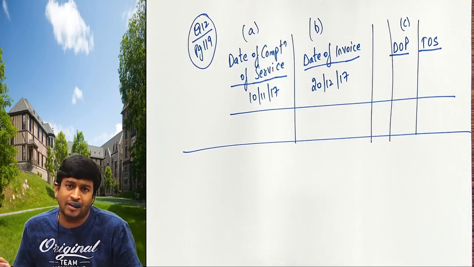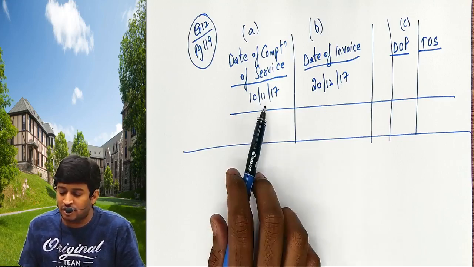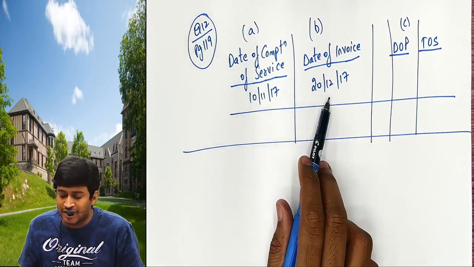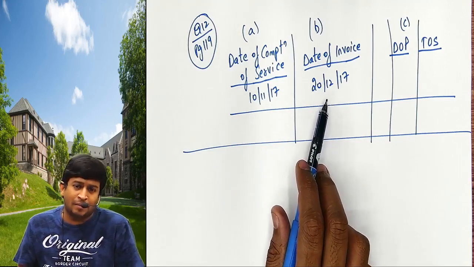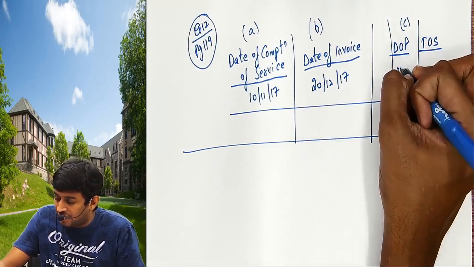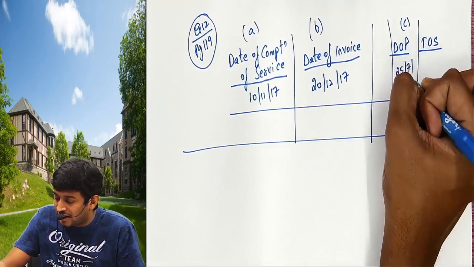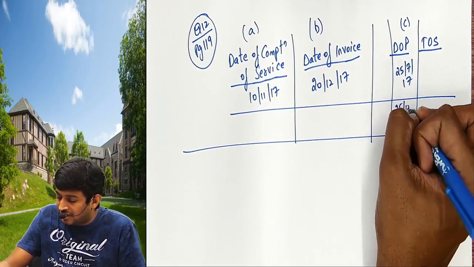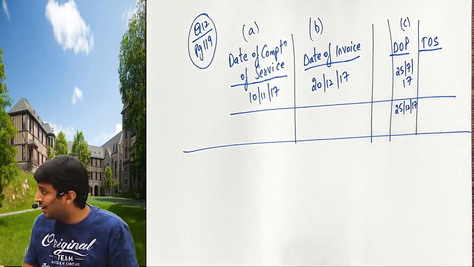Someone booked my banquet hall for a marriage function. The marriage function was on this date. I gave them the bill on 28 December, but I got the payment in 2 installments. First I received half payment on 25/7/17. Second payment I received on 25/12/17. Am I clear with this?